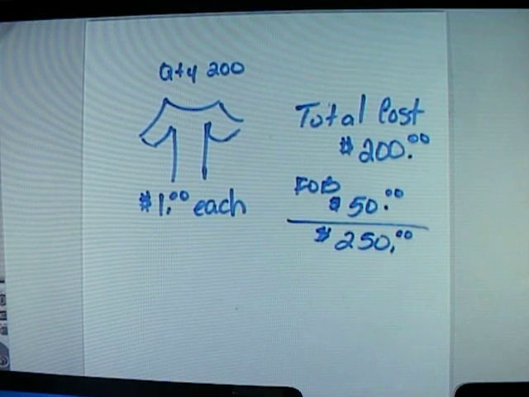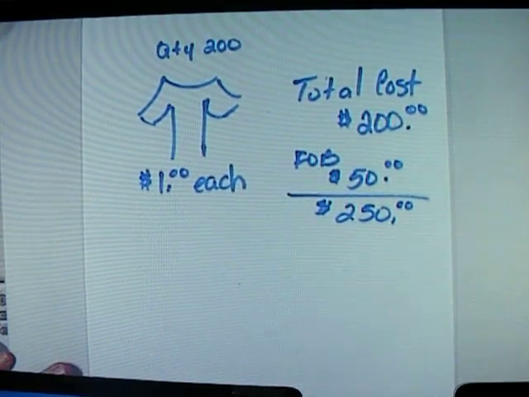And any good business owner knows that a calculator is your best friend, so you're going to take 250 and divide it by 200, and we're now going to see that each t-shirt now costs me $1.25. So the cost of each t-shirt is now